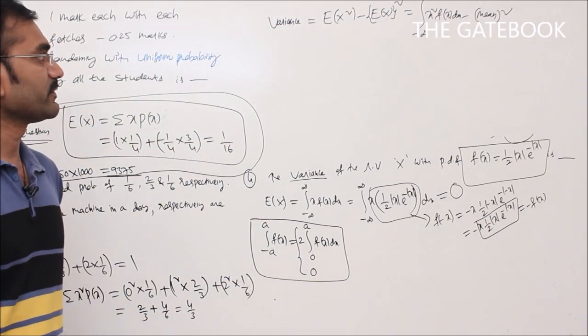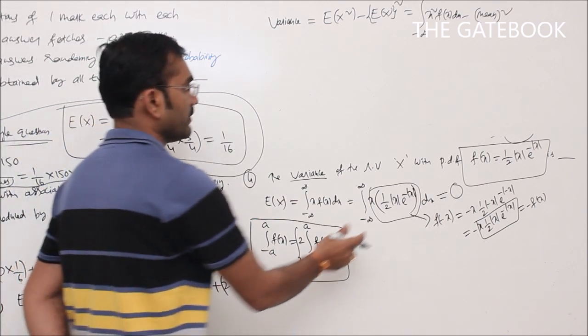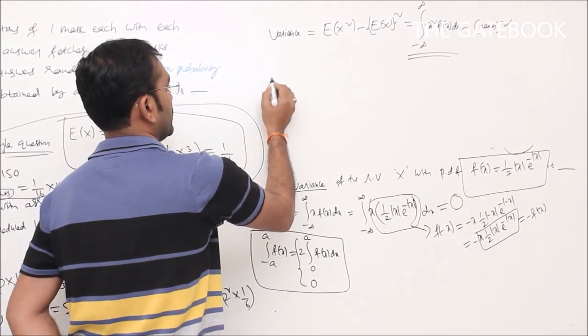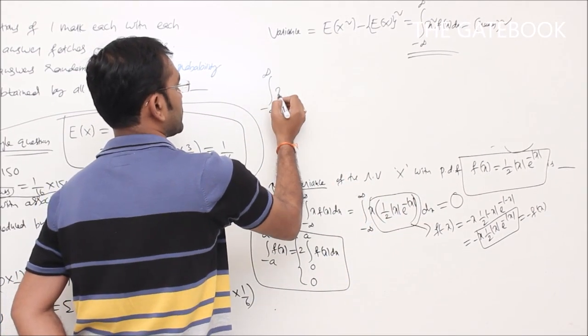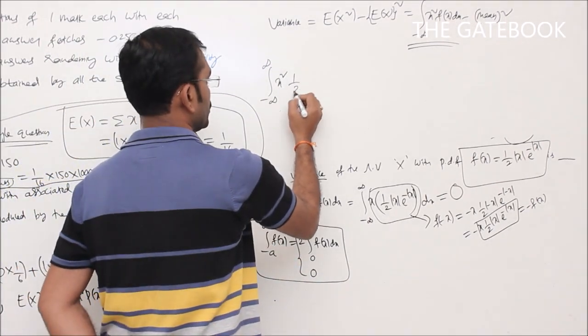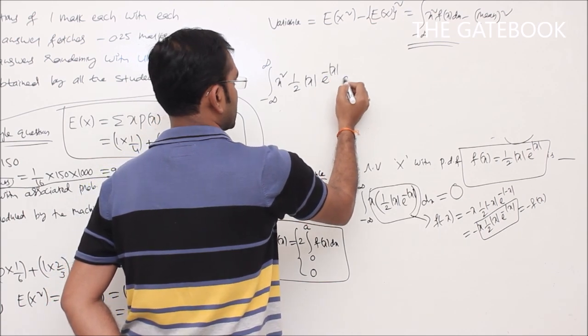Integral from minus infinity to plus infinity of x square into f of x minus mean square. We got mean value 0. So first we have to evaluate this value. What about integration of this function? Integral minus infinity to plus infinity x square into f of x. What is f of x here? 1 by 2 into mod x e power minus mod x dx.